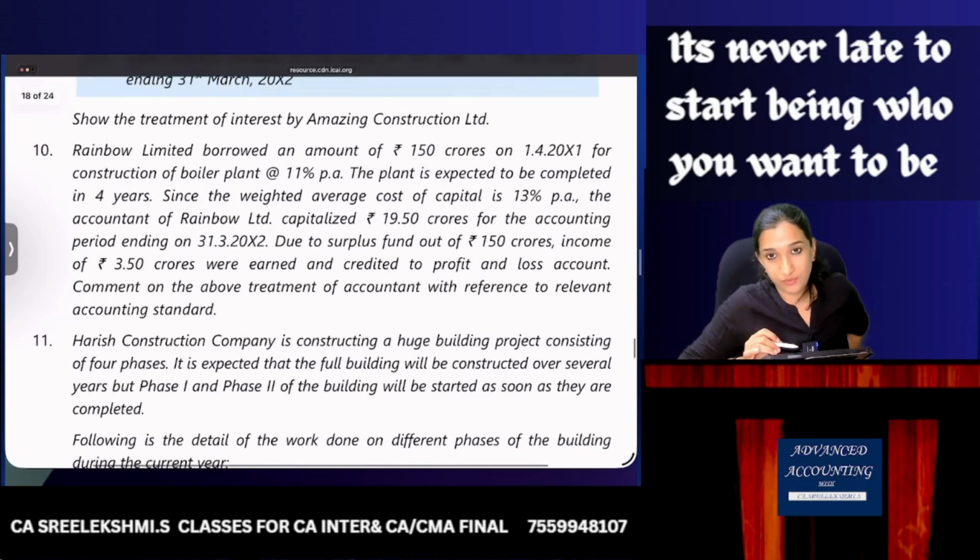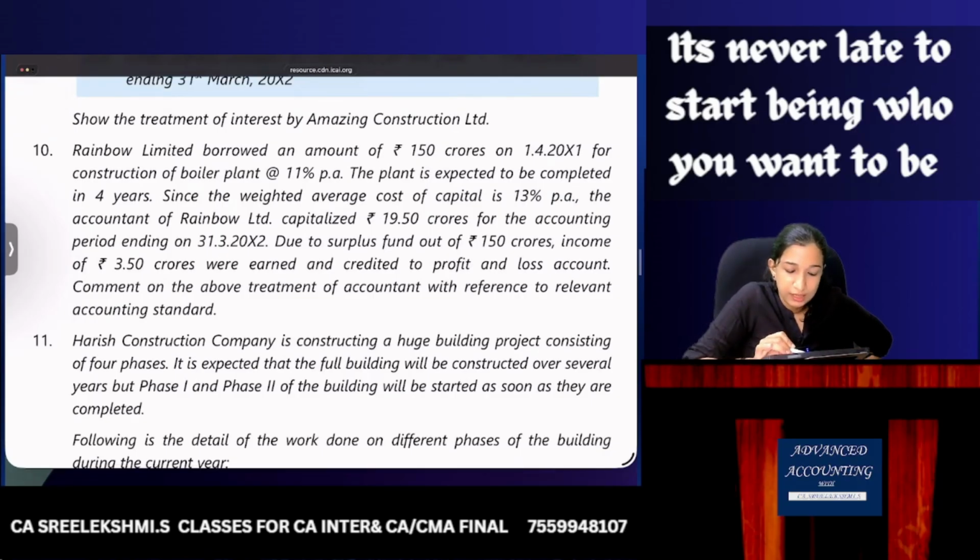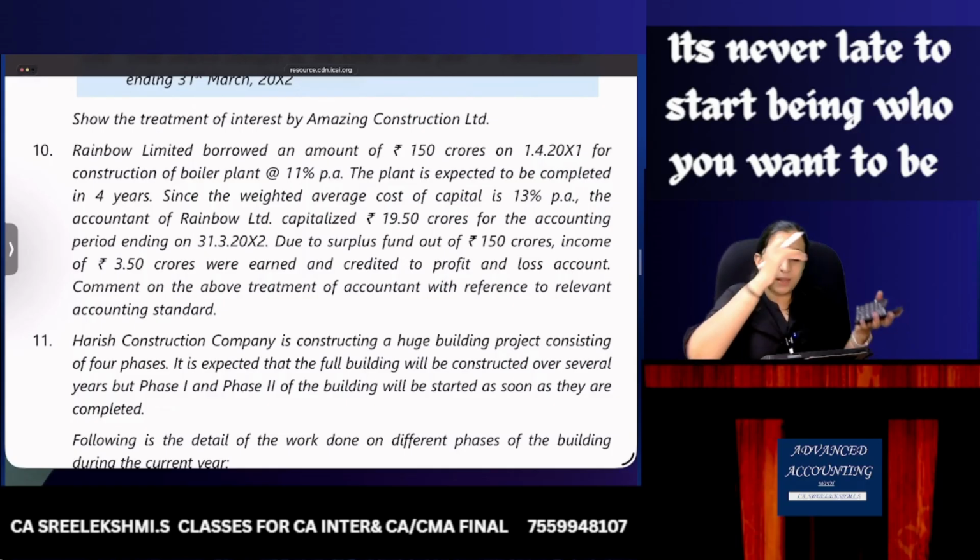Rainbow, same question we have read actually. Rainbow Limited borrowed an amount of 150 crores. Interest rate is 11%. Specific borrowing. Plant is expected to be completed in 4 years. Weighted average cost of capital is not required for specific borrowings. So they have wrongly capitalized 150 crores into 13%, 19.5 crores is capitalized. Due to surplus fund out of 150 crores, income of 3.5 crores were earned and credited to P&L. Comment on the above treatment.